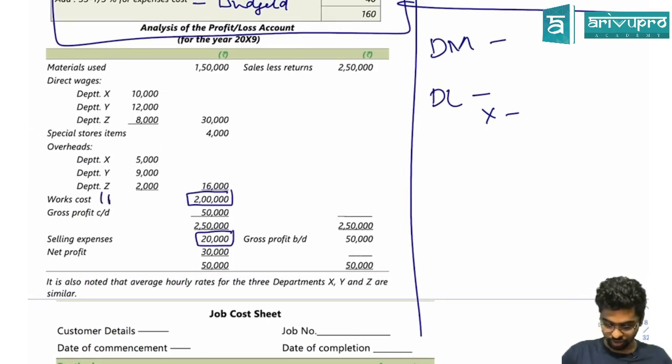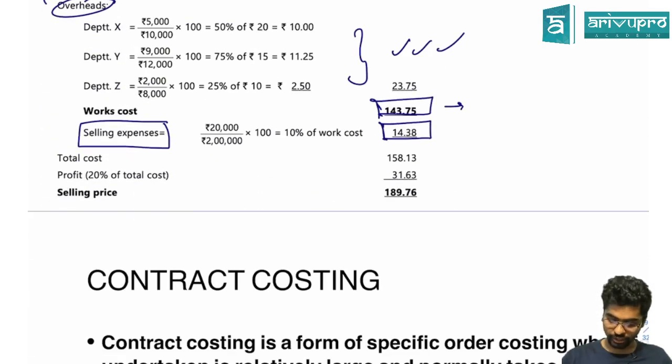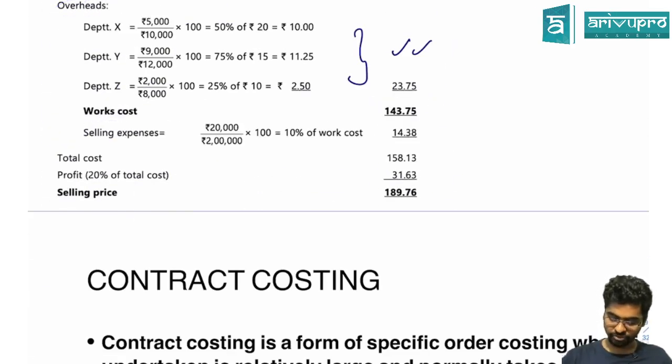That means for a factory cost of 2 lakhs, my selling expenses was 20,000. So how much percentage is that? 10%. So in the given job, I am going to take 10% of the works cost as selling and distribution.